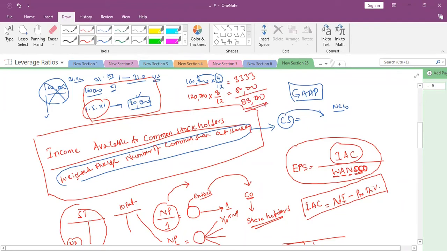Weighted average. This is as per law. Generally accepted accounting principles say that whenever you are calculating EPS, you take the weighted average shares. If a company has 100,000 shares throughout the year, then we directly take 100,000. While calculating EPS, and even when publishing the company financial statements, we take the weighted average number of common shares outstanding.